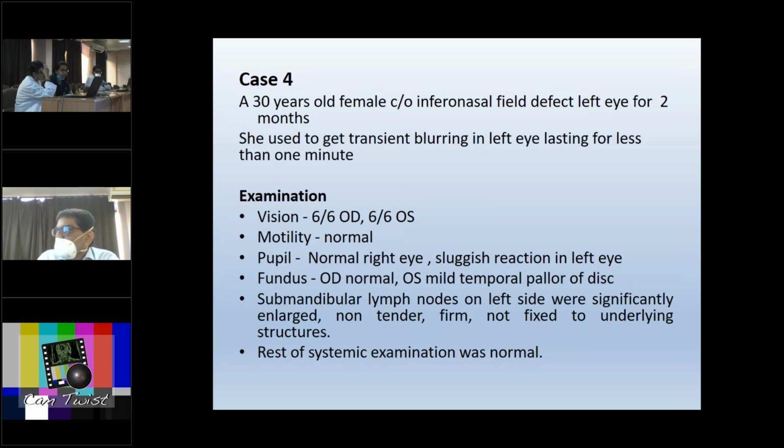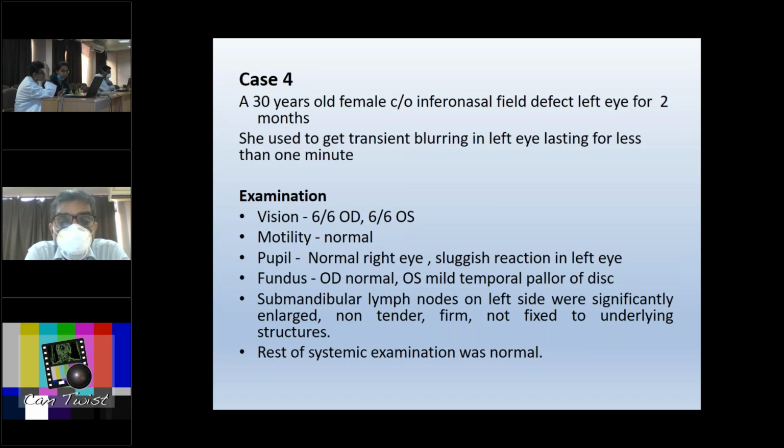This was a 30-year-old female whose sole complaint was an inferonasal field defect in the left eye for 2 months. On further inquiry, she said that she used to get transient blurring of vision in the left eye, which lasted for less than 1 minute. On examination, the vision was normal in both eyes, ocular motility was normal, and the pupil was sluggishly reacting in the left eye, normal in the right eye. The fundus showed mild temporal pallor of the disc on the left side and was normal in the right eye.